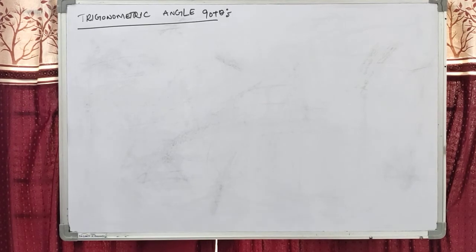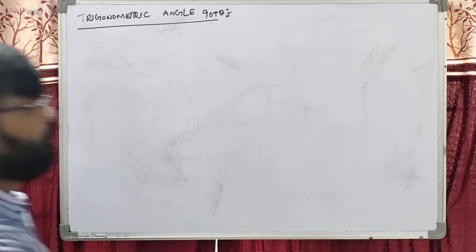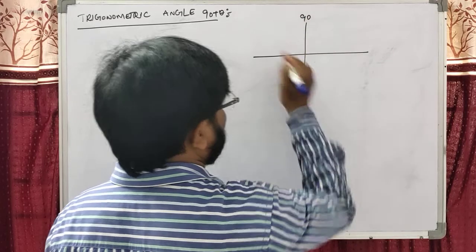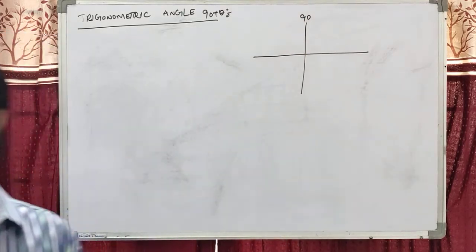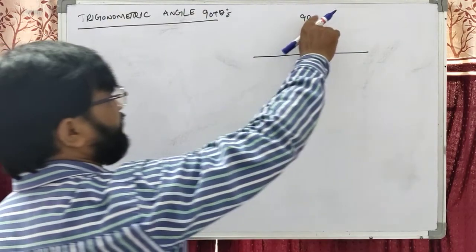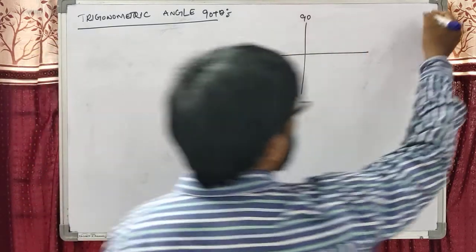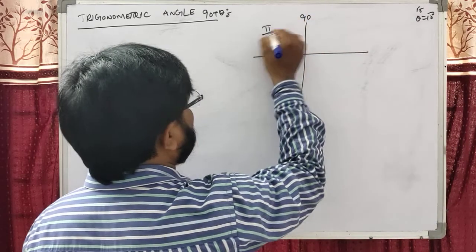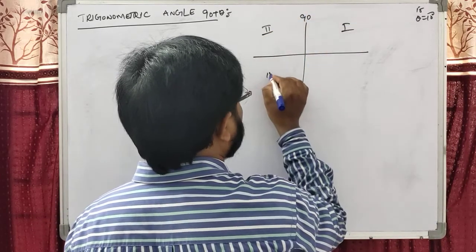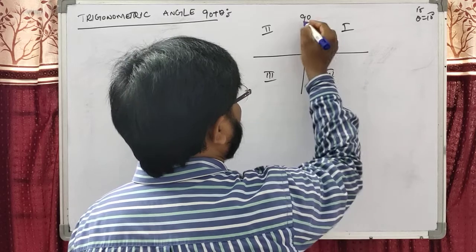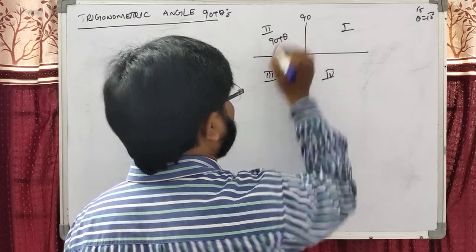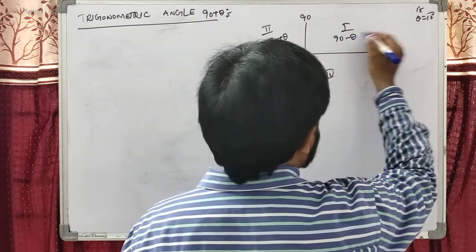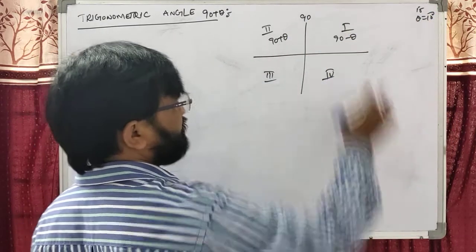Dear students, now the trigonometric angle of 90 plus theta. We have to know that this is the 90. Suppose you take any angle between 0 and 90, say theta is 10 degrees. Then 90 plus theta lies in the second quadrant, and 90 minus theta lies in the first quadrant. If theta is 10, 90 minus 10 is 80.